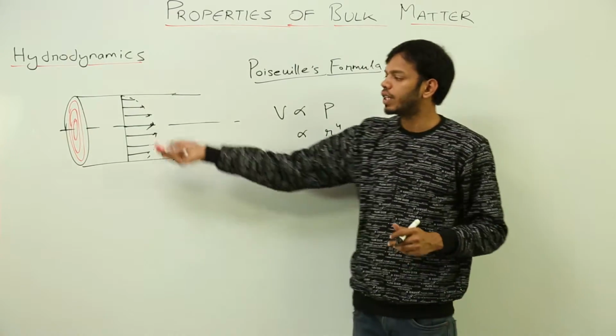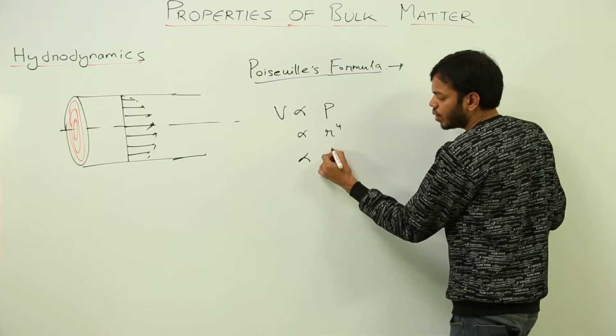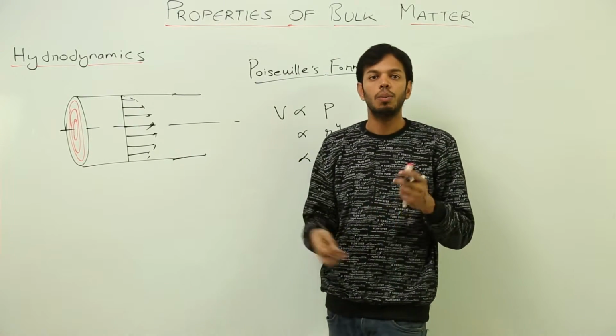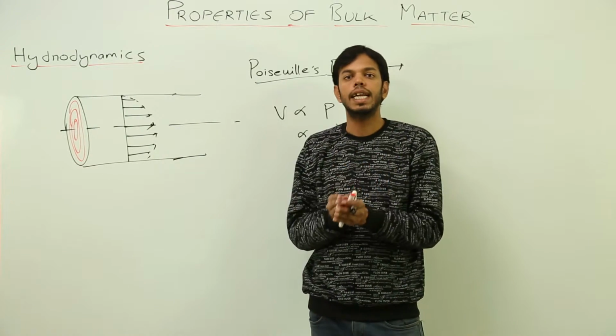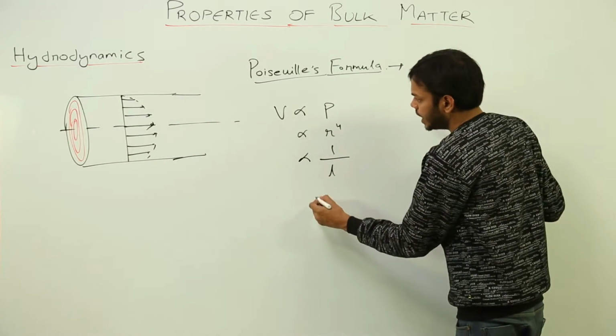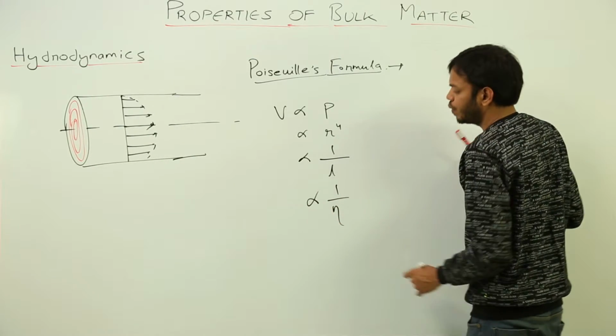This is the radius of this cylindrical tube. Now it is also inversely proportional to the length of the tube, because the more the length of the tube, the more will be the chances of fluid coming to rest because of more application of viscous force, right? Lastly, volume per unit second is also inversely proportional to viscosity.